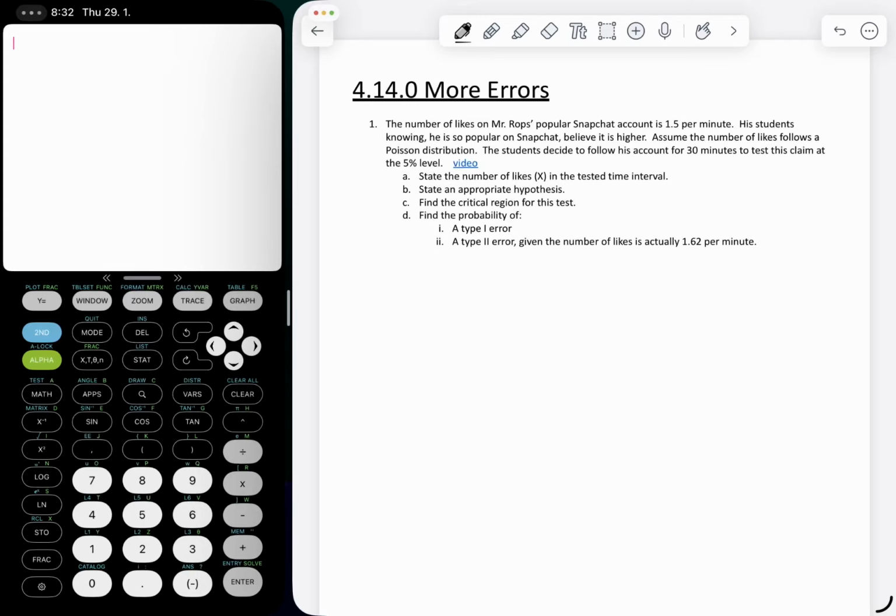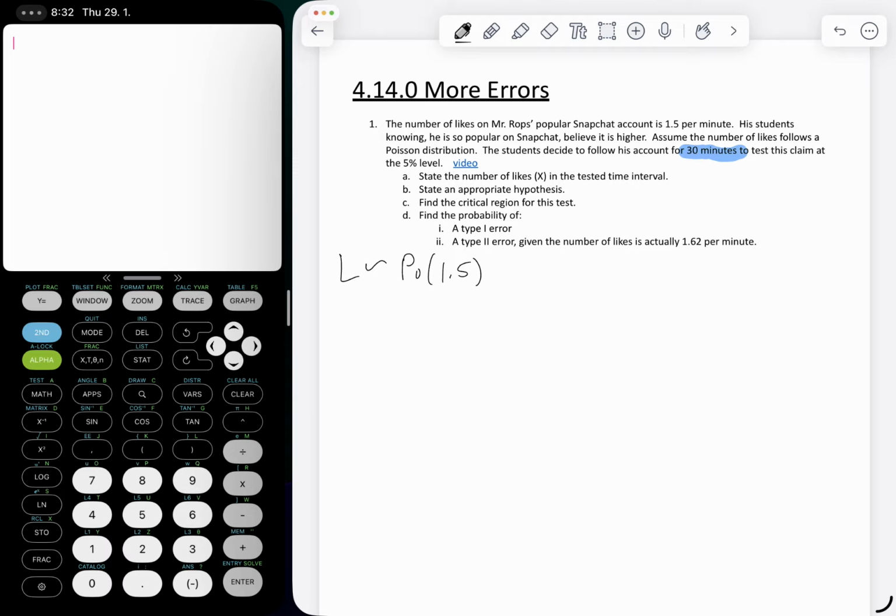So we're going to assume the number of likes follows a Poisson distribution. Let's do L for likes, is Poisson with an average of 1.5 likes per minute. And what we're going to do here is look at 30 minutes, and we're going to test the claim at the 5% level.